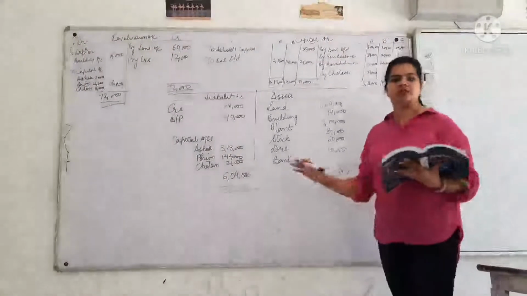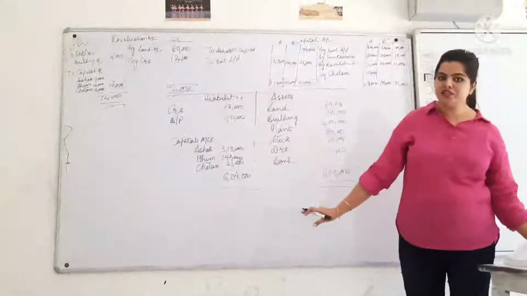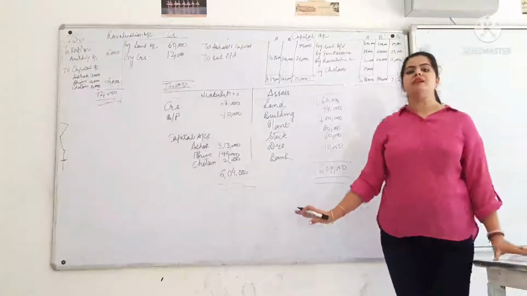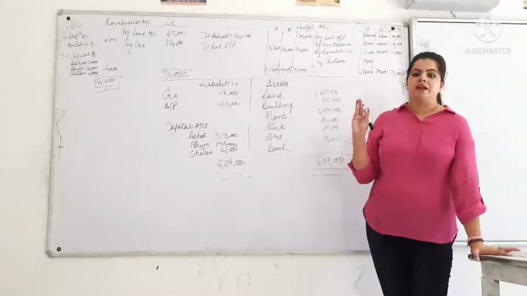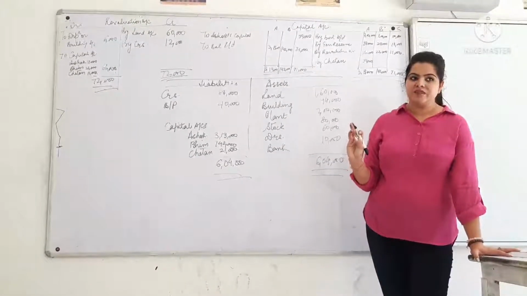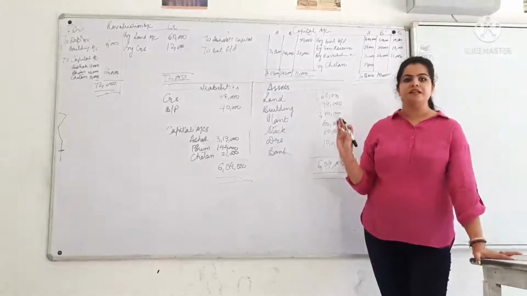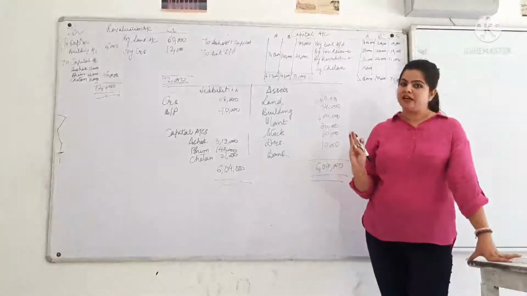So this is how you need to make a fresh balance sheet in the newly reconstituted form after making all adjustments of goodwill in their gaining and sacrificing ratio, reserves to be distributed to earlier partners in the earlier ratio,